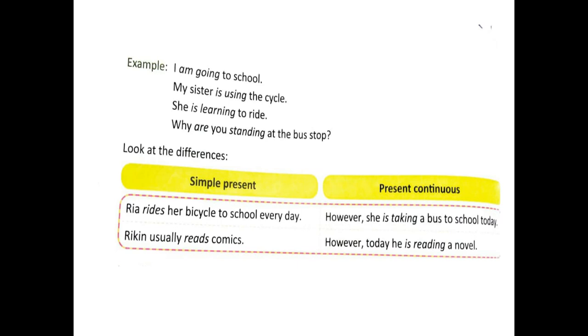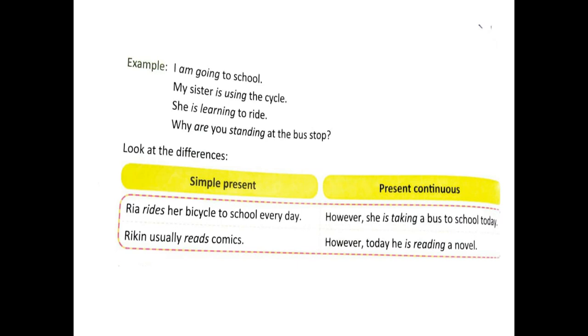My sister is using the cycle. She is learning to ride. Why are you standing at the bus stop? If you look at these sentences, we can come to know that these situations are happening right now. Right now we are asking why are you standing at the bus stop? Right now she's learning to ride. I'm going to school. At present, right now, we are doing that. If the situation is like that, we have to use present continuous tense.